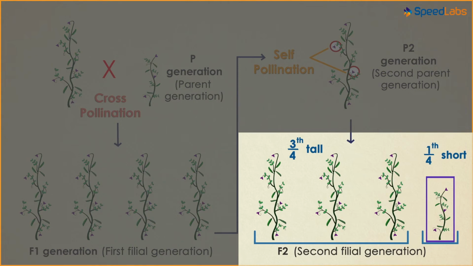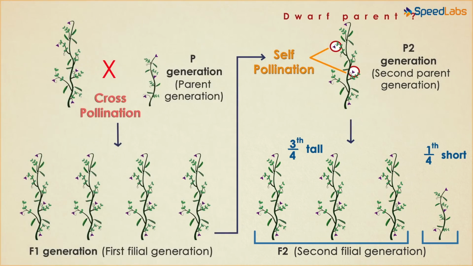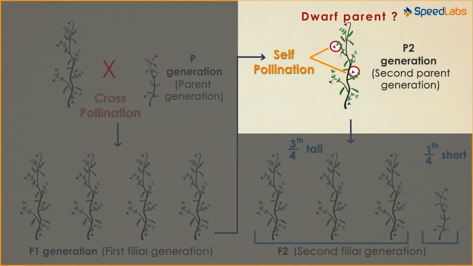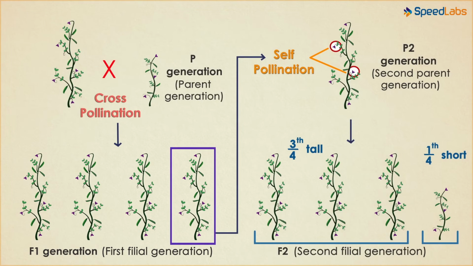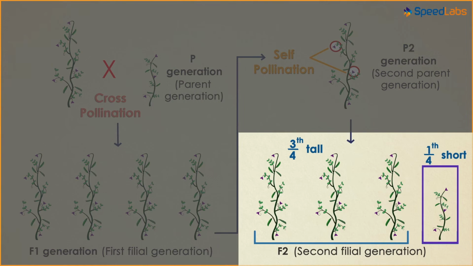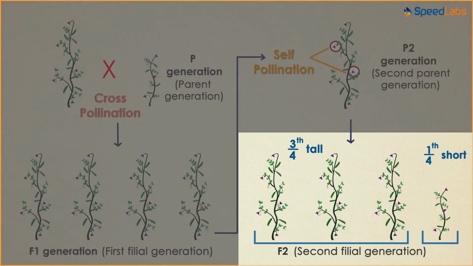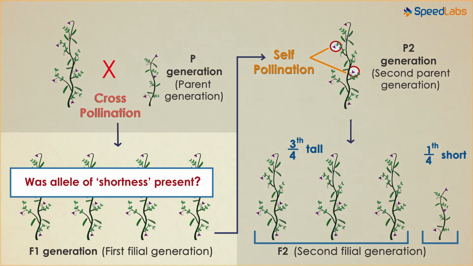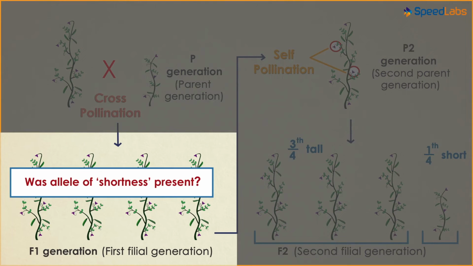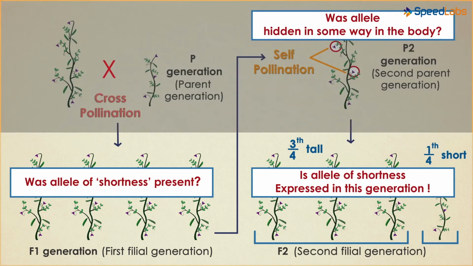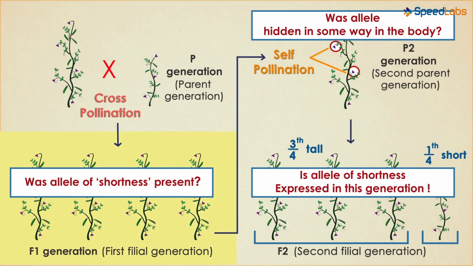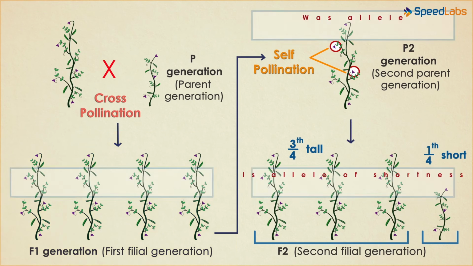If the traits of the parents did blend, then all the plants in the F1 generation would have medium heights. However, something led to the F1 generation plants being all tall, while the F2 generation saw 1/4 dwarf or short plants. But was there a dwarf parent in the F1 generation? No, a tall plant of the F1 generation was self-pollinated. How did the offspring of the F2 generation then exhibit shortness? Does that mean that the allele of shortness was present in the plants of the F1 generation and it expressed itself only in the second generation? Was it hidden in some way in the body of the F1 plant which was used for self-pollination? How will we understand this in a better way?